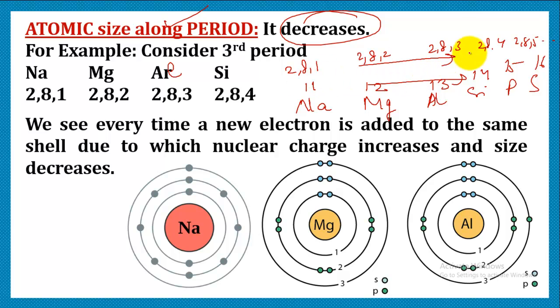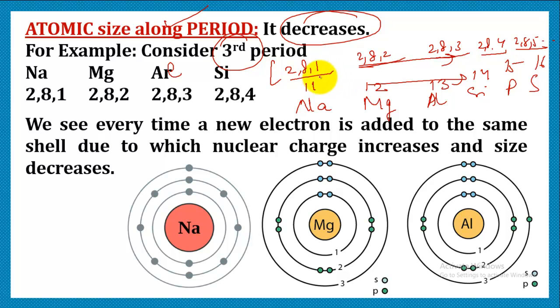So what do we get to see in this case? We see that the number of shells is the same. All of them possess 3 shells. That is the reason they belong to the third period, because we know that the number of shells corresponds to the period of an element in the periodic table. But we can make out that as we are moving from sodium towards sulfur, every time a new electron is being added.